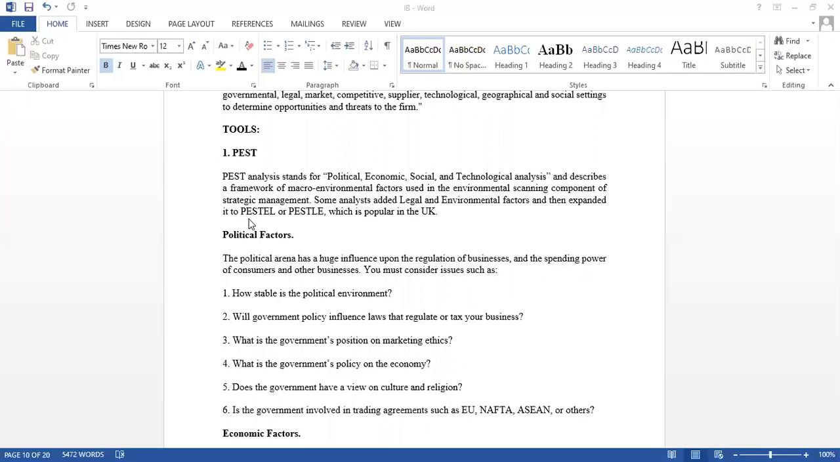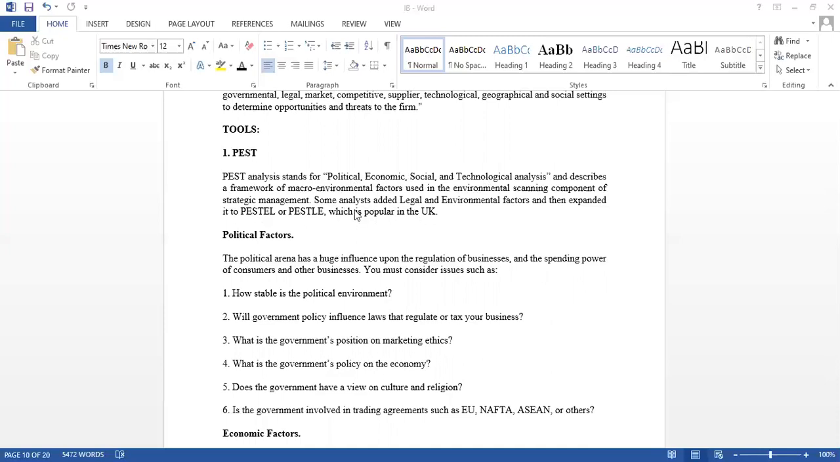Okay, PESTLE. So political, economical, social, technological, environmental, and at the same time legal. All these, the PEST, has been renamed PESTLE, and two new factors have been added, and this is very much popular in the UK.